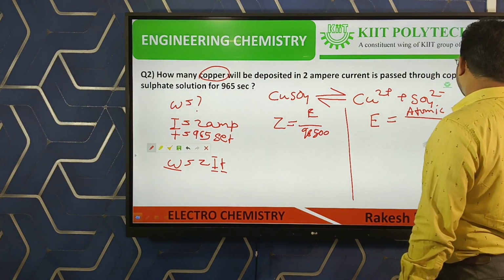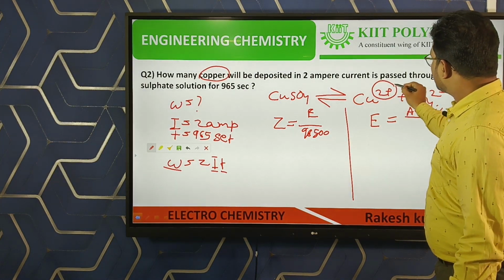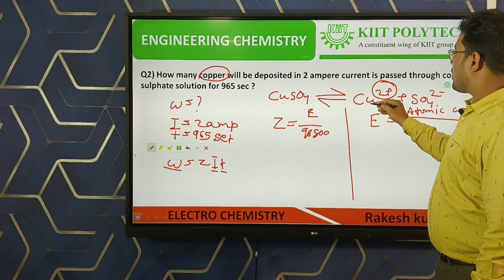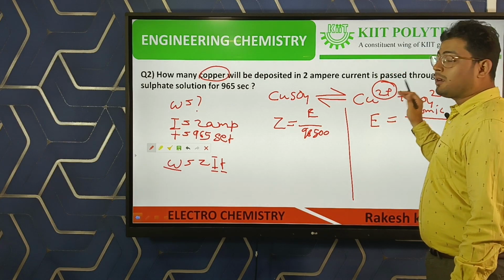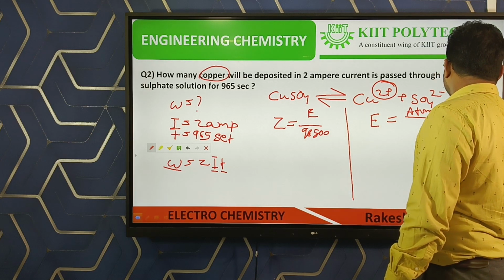The copper has 2+ charge, so the valency factor is 2.